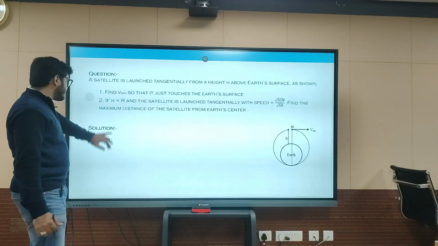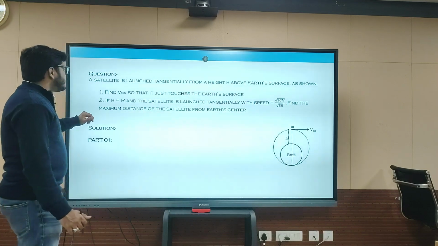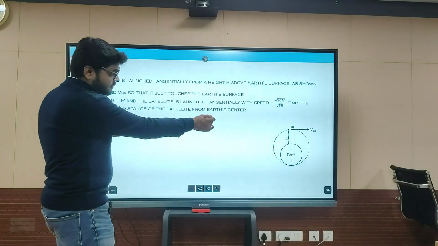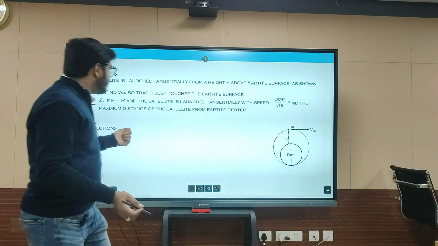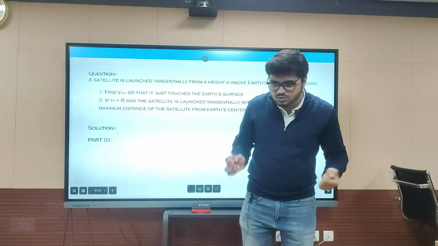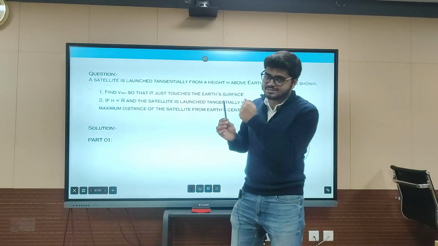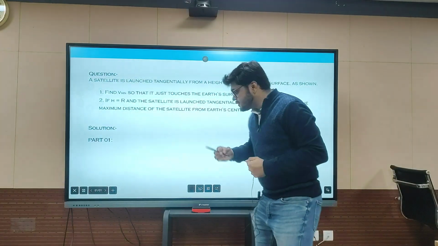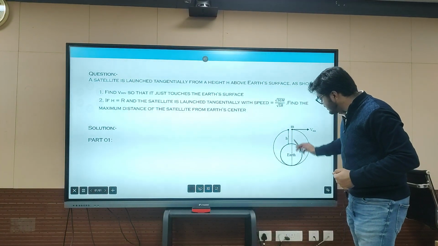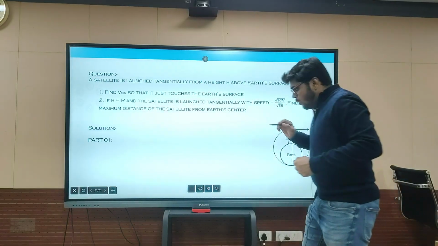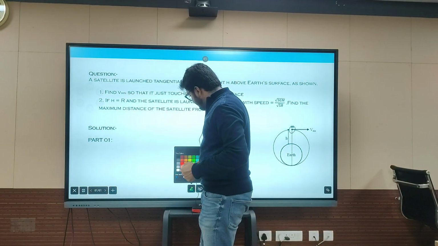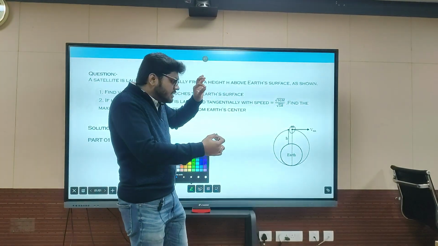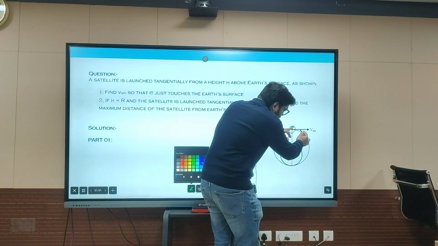A satellite is launched tangentially from a height above the earth's surface, as is shown in the figure. First you have to find the velocity so that it just touches the earth's surface. So you have the earth, and at this height h you have a satellite of mass m. Now you have to find the minimum velocity with which the satellite is coming towards earth and touching it; of course it will follow an elliptical orbit.